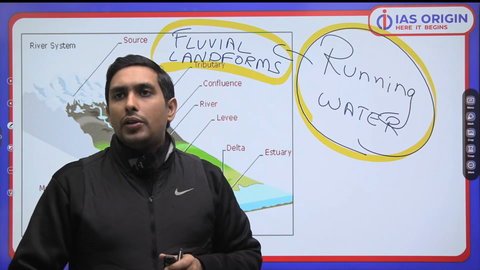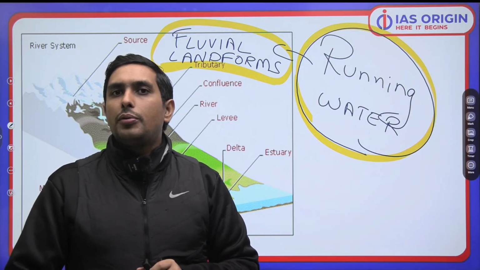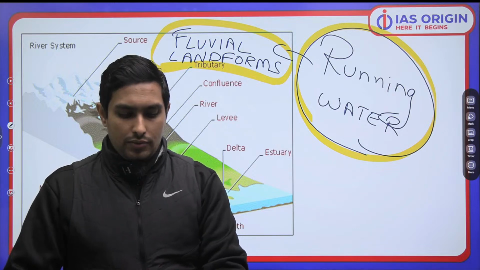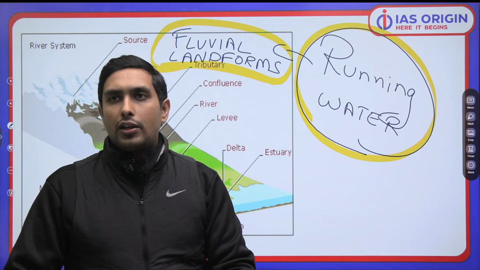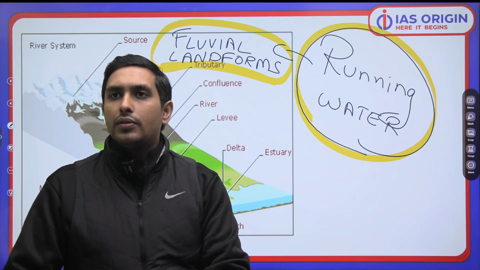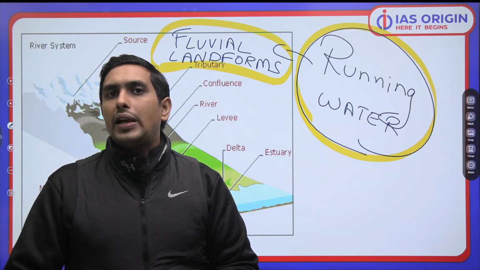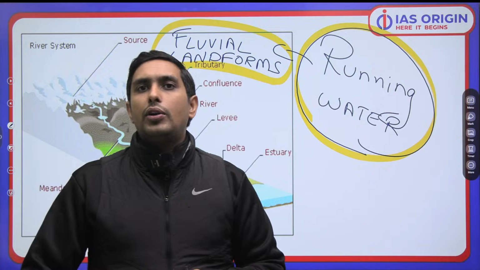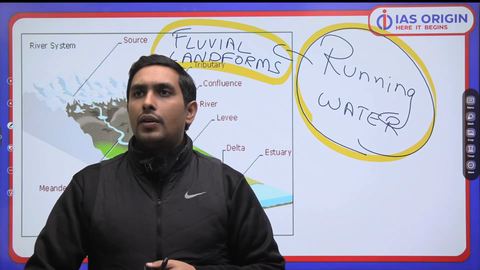Now, when we talk about the fluvial landforms, what all are the landforms which are going to be part of this? Anybody who can tell me? What all are the landforms which are going to be part of this is very much important. Simple. So, when we talk about any particular river for that matter, what do you think? What all are going to be the landforms which are formed? Think about it. Very good. ये तो basic सही है idea.